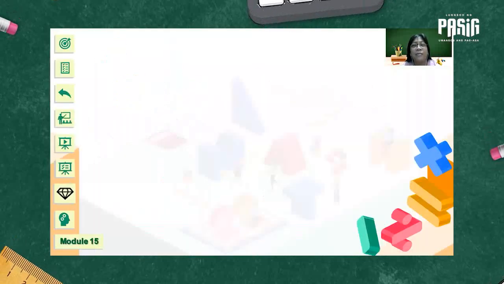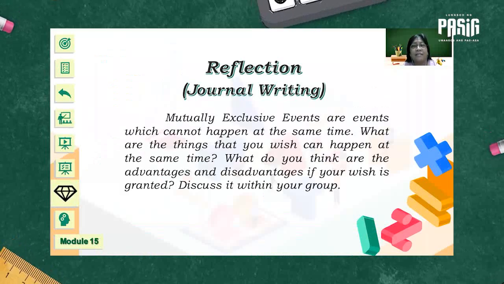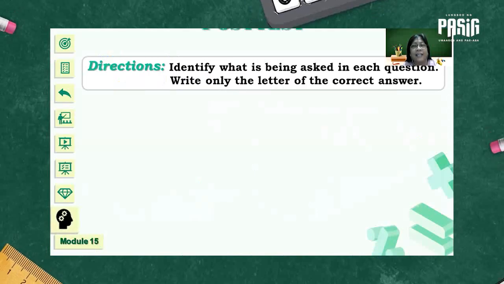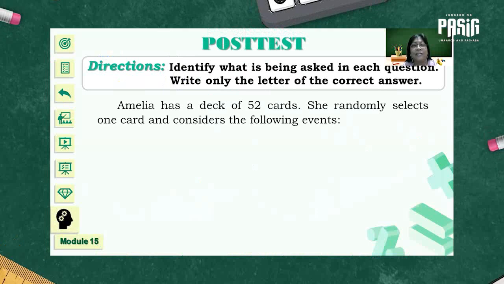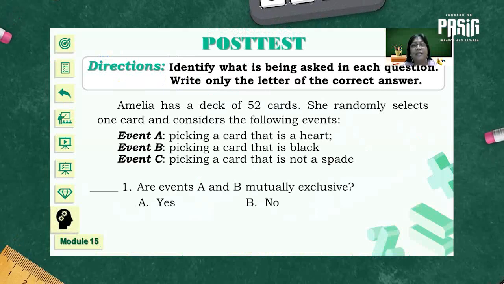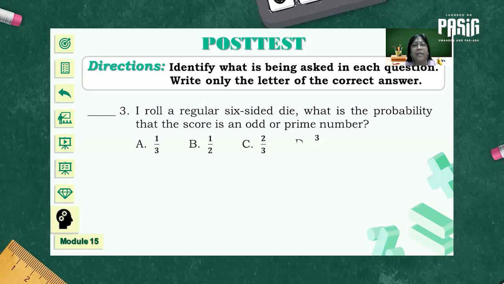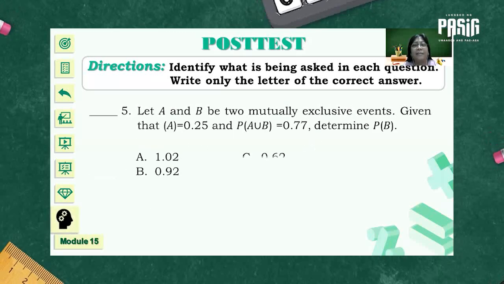For our valuing, in your journal, I want you to reflect on this. I think you're ready for the pause test. Identify what is being asked and write the letter of the correct answer. For number 1, number 2, number 3, number 4, and number 5.